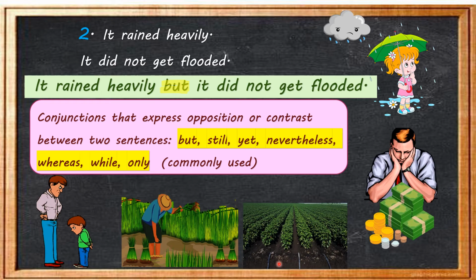Clear? Now let's take one more example. Prem Chand is quite rich. Yet he is not contented. Yet he is not happy. So children, these are the examples that show how conjunctions connect different ideas.